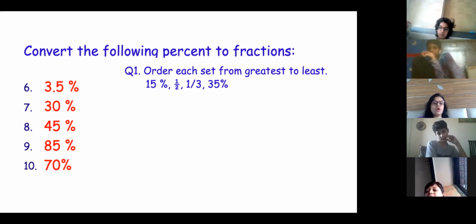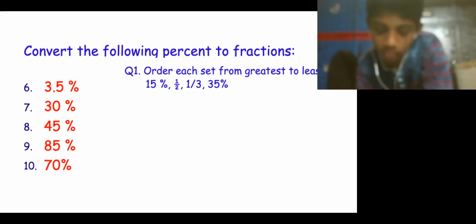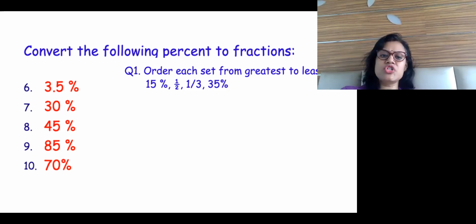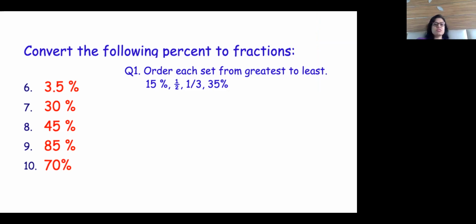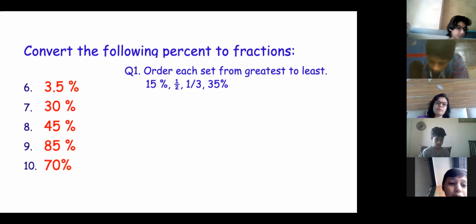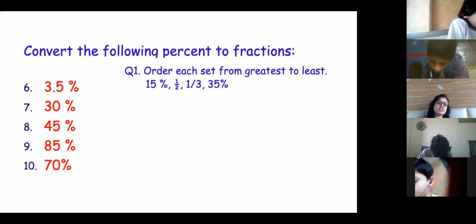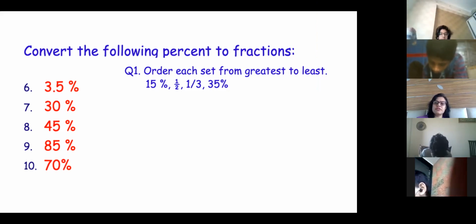Ma'am, it is descending, na? Descending order, yeah, it is descending. So the biggest, the largest number should be first. So start doing it, everyone. 15%, 1 by 2, 1 by 3, 35%. I'll write, convert all to percentage. You can do it any way. 2 are already there in percentage. So rest 1 by 2 and 1 by 3 also convert into percent. You will get the answer easily.